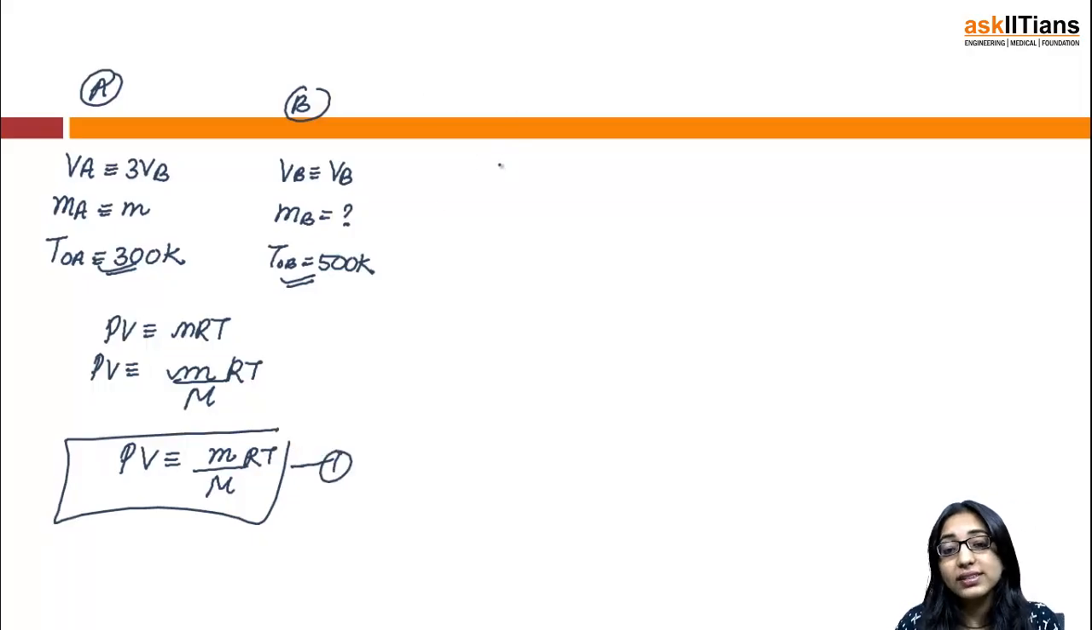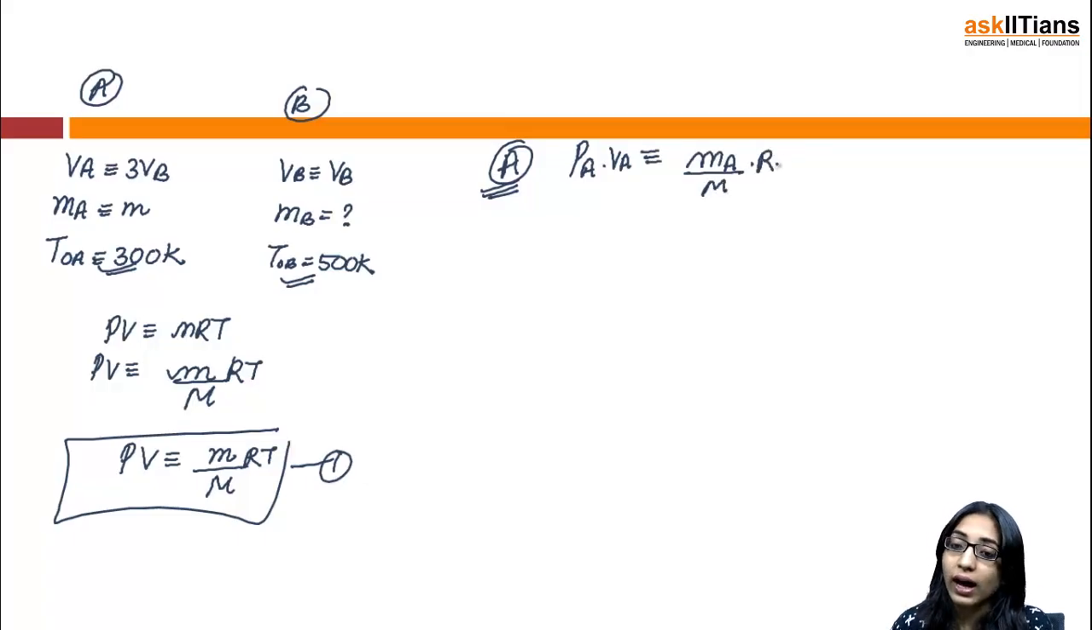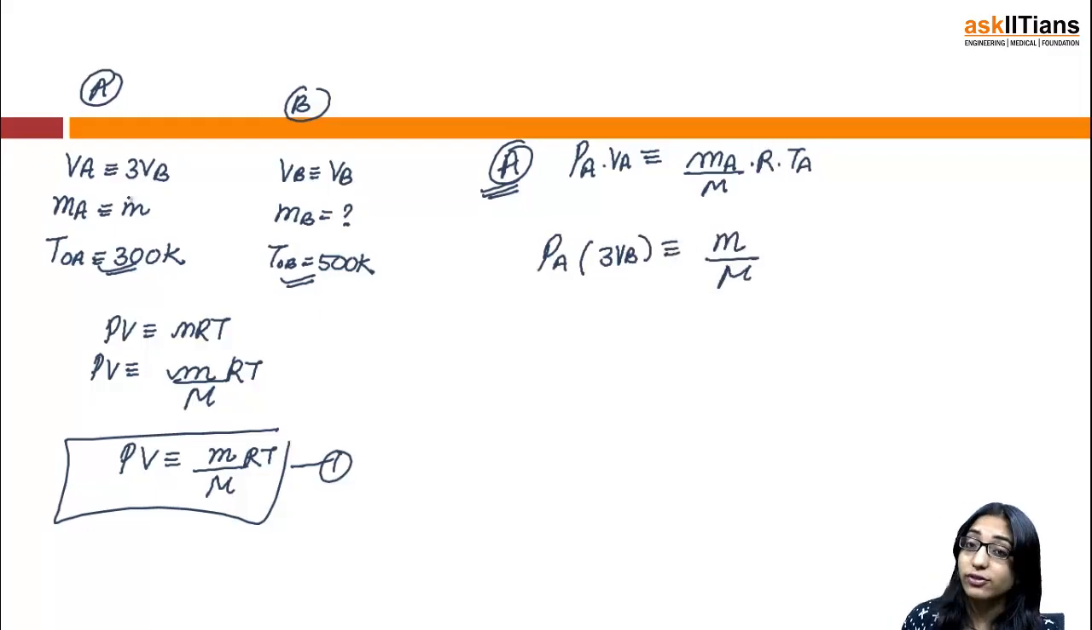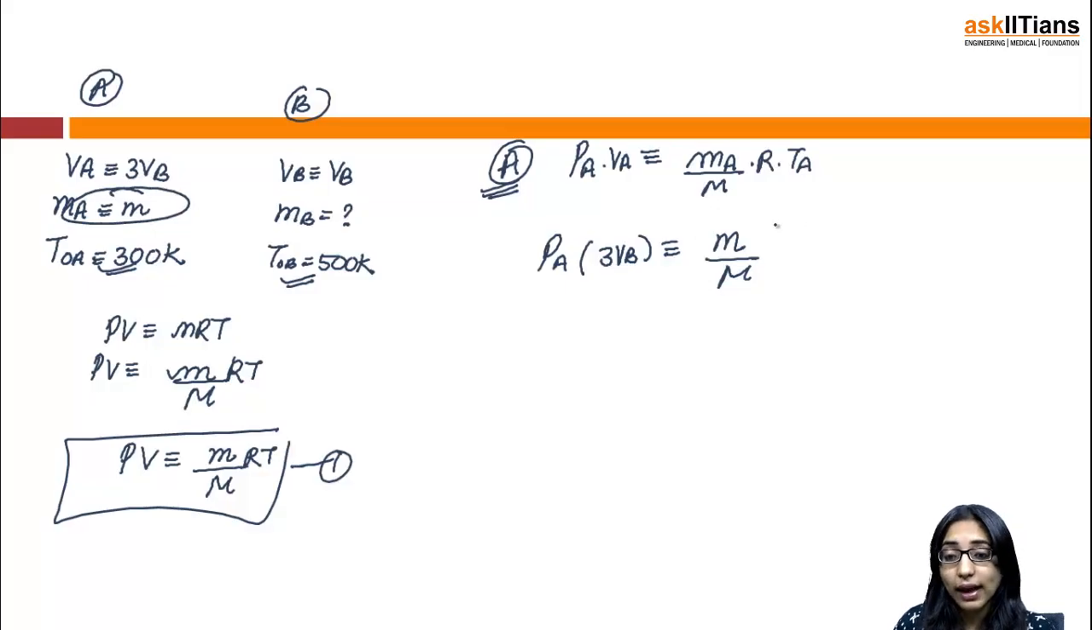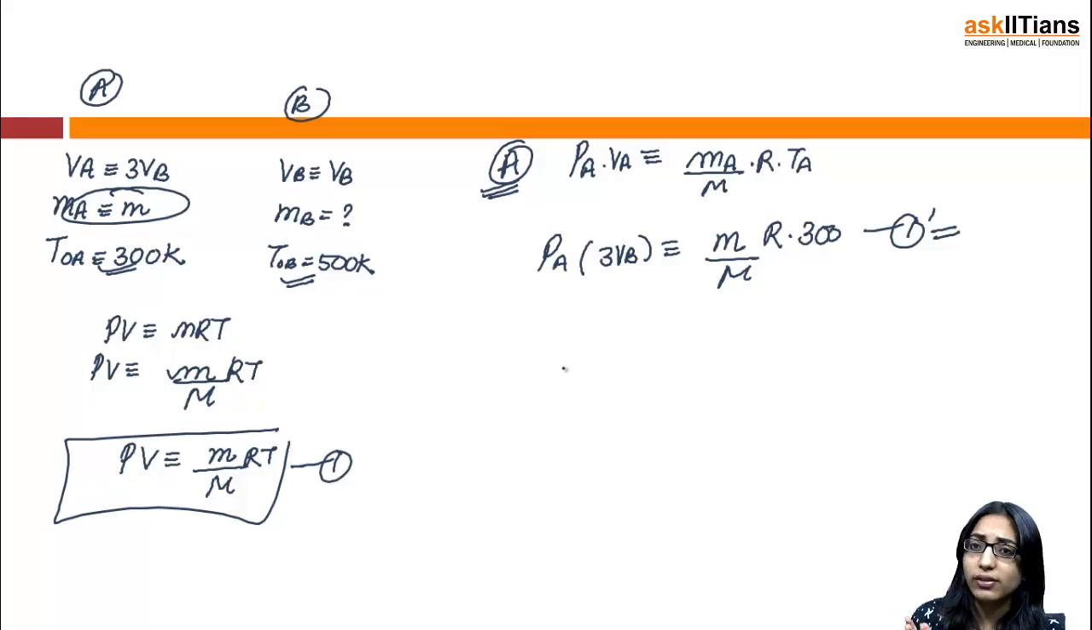Now, if I ask you to write the same equation for vessel A, I can say that PA into VA is equal to MA by capital M into R into T, because I am simply writing it for the gas contained in container A. Now I can also write that PA into 3 times VB is nothing but M by capital M into R into 300, because I have taken MA to be M. Let me call this equation number 1 dash. I simply put the values there and obtained equation 1 dash.